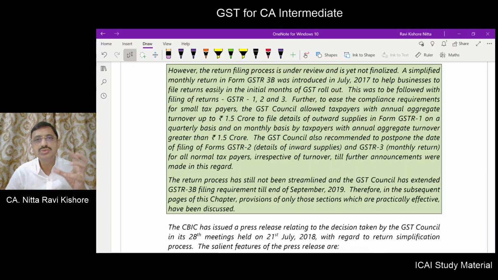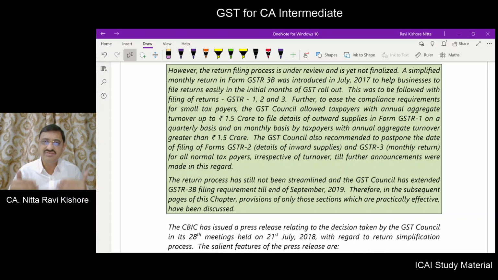In order to remove difficulties and undue hardships at the time of implementation and in the initial days of the GST regime, what the government has done is, by notifications, they have prescribed some simplified forms of procedures.